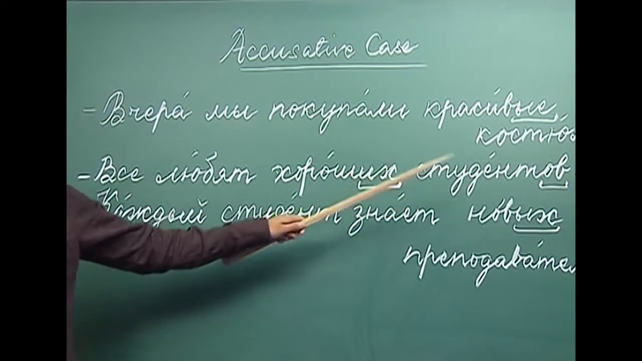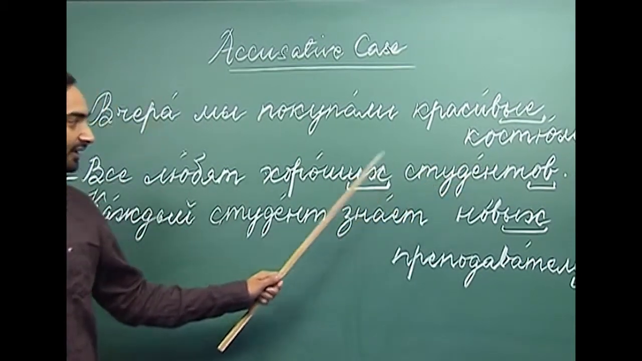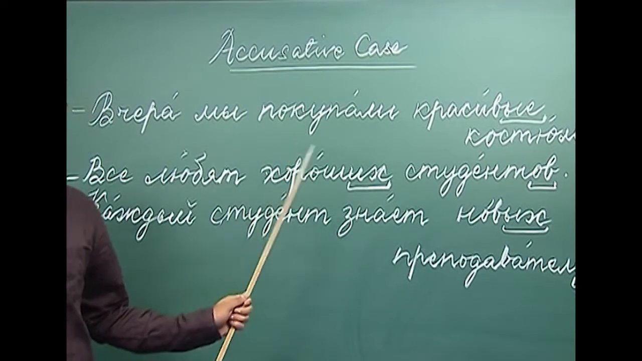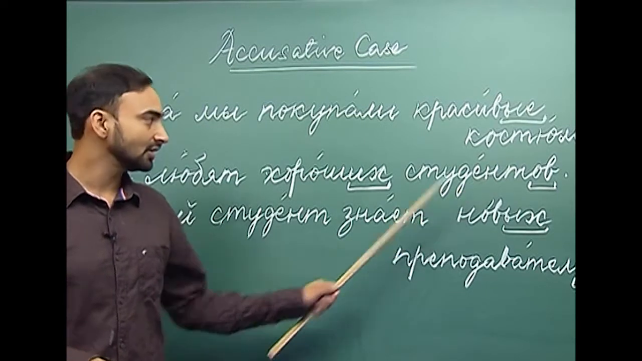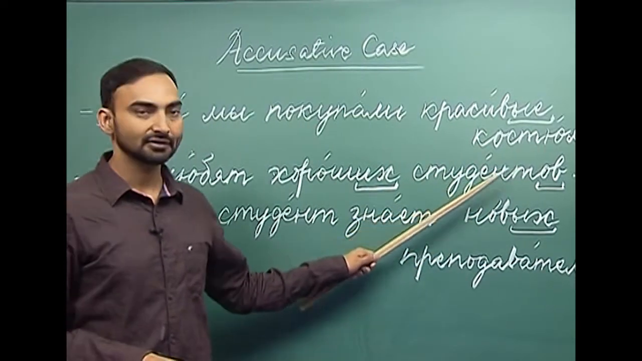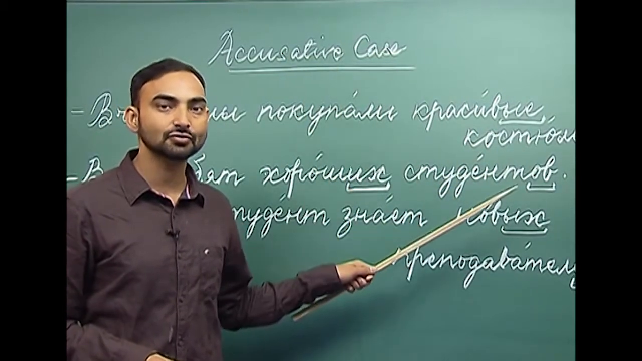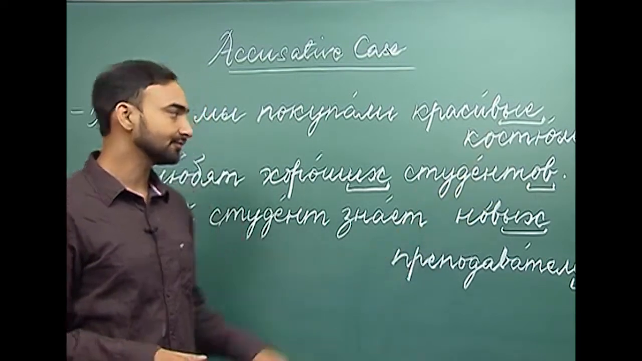So, here the noun is animate. Student is an animate noun, that is why we have used хороших. So, хорошие becomes хороших if it qualifies an animate noun. Хороших студентов, and the plural of student in the accusative case is студентов. So, we are adding o and v, студентов.